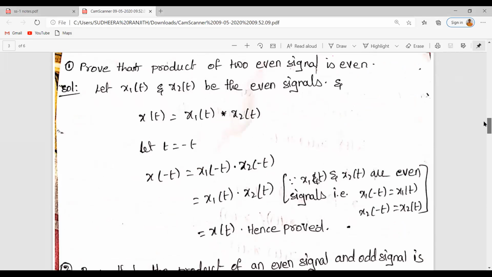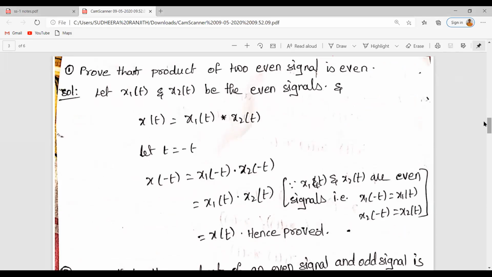So here we have to prove what is the result of the product of two even signals, the product of two odd signals, and the product of an even signal and an odd signal, right? So prove that the product of two even signals is even. Let us consider x1 of t and x2 of t to be even signals.